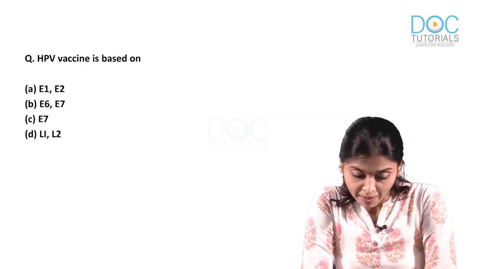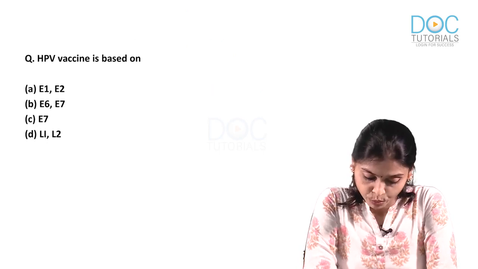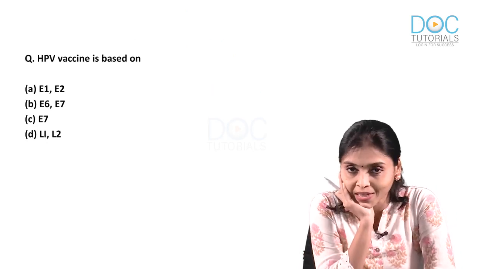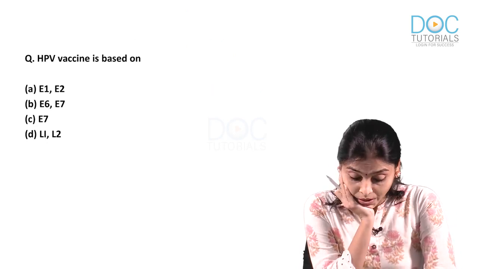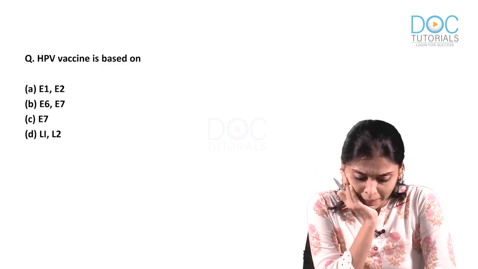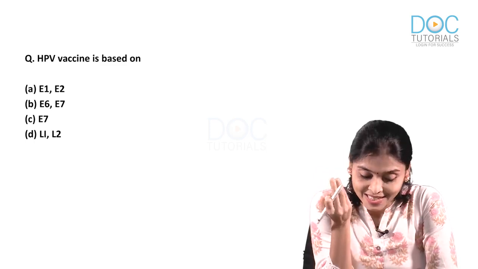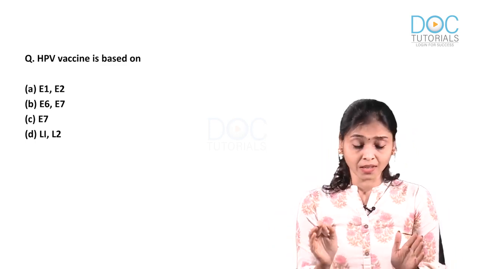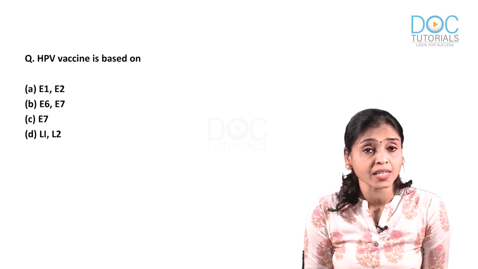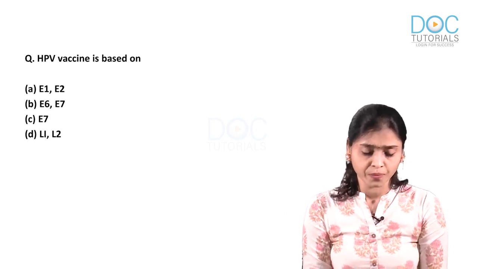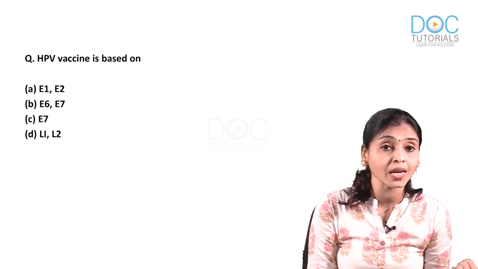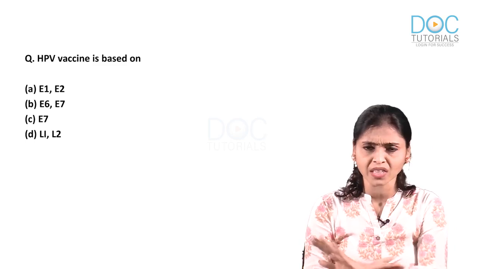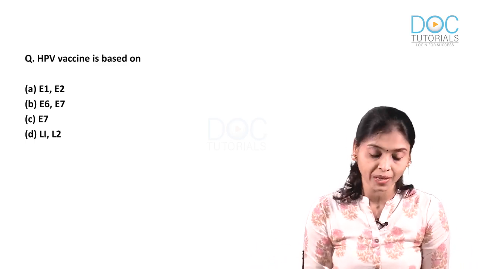Third question, HPV vaccine is based on A. E1 E2, B. E6 E7, C. E7, D. L1 L2. So, what is the answer? At least for a few, this question would be like French and Latin. You might be thinking, what is this E and L? It's not something which we always learn. Moreover, I think this is a topic which is very important in INI CET, because last year 2 questions came from this particular topic. First one you had seen was regarding carcinoma cervix screening. Now they are asking about the prevention. So, let us discuss everything without fail from this topic.